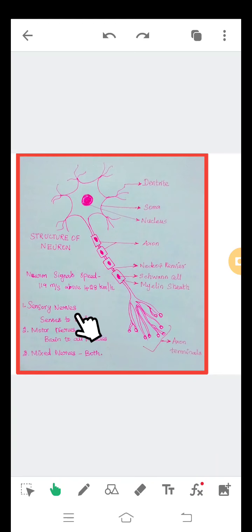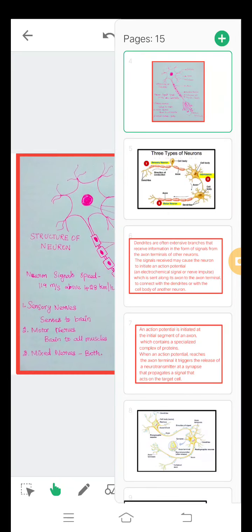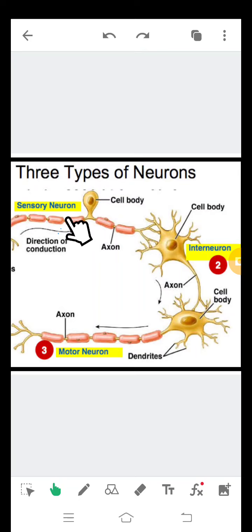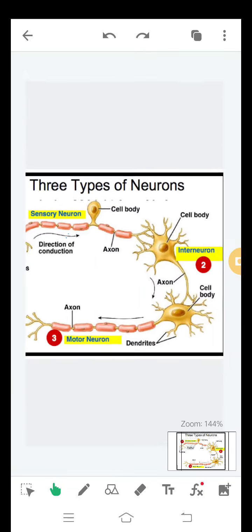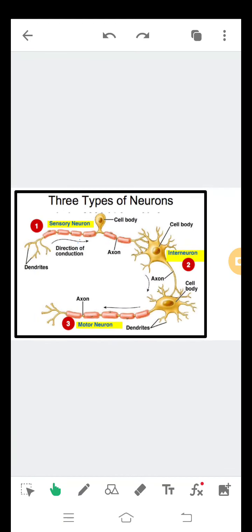So types of neurons are sensory neuron, interneuron and motor neuron. So the structure of three types of neurons. See, this is dendrites, direction of conduction.